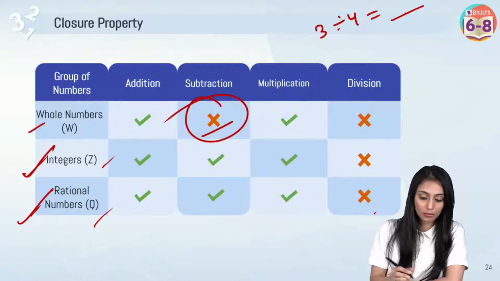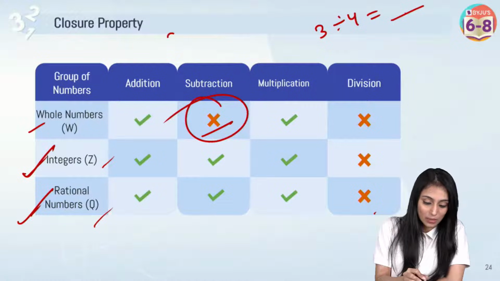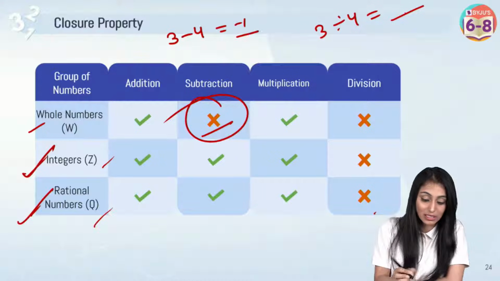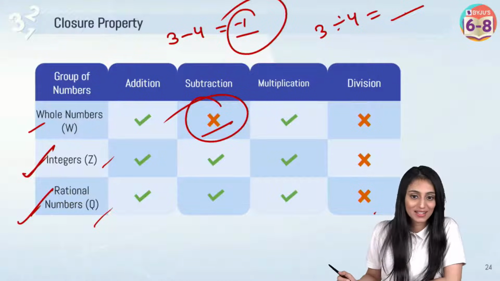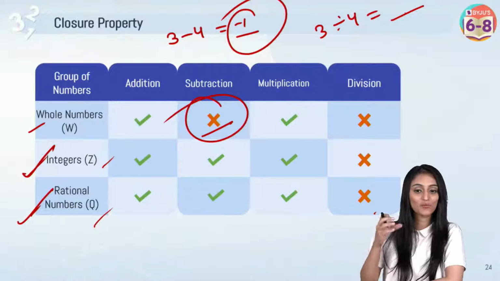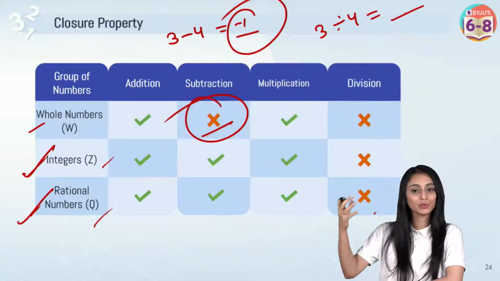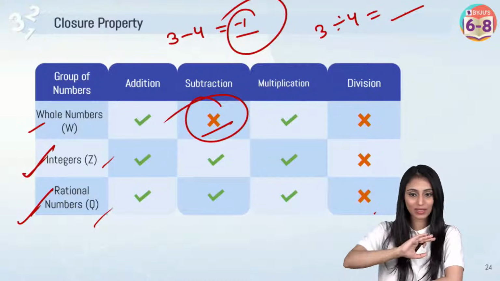Subtraction, you are saying. For whole numbers, let's say you're doing 3 minus 4, you're getting minus 1. So this is not a whole number, right? Minus 1 is not a whole number. Whole numbers start from 0 and extend up to infinity: 0, 1, 2, 3, 4 and so on. Yes, everyone, is it clear?